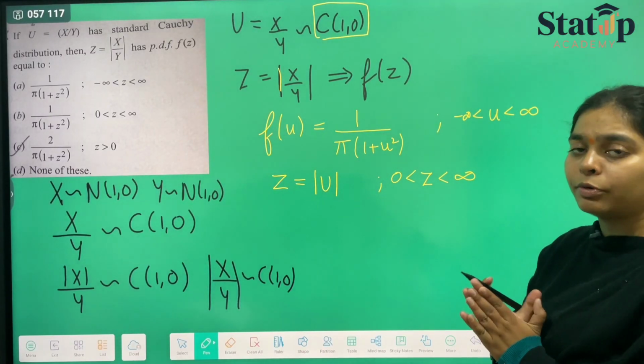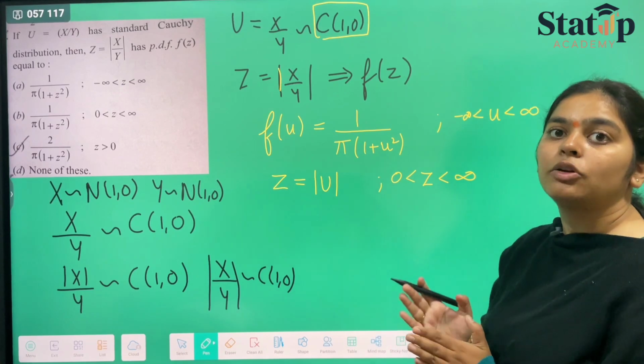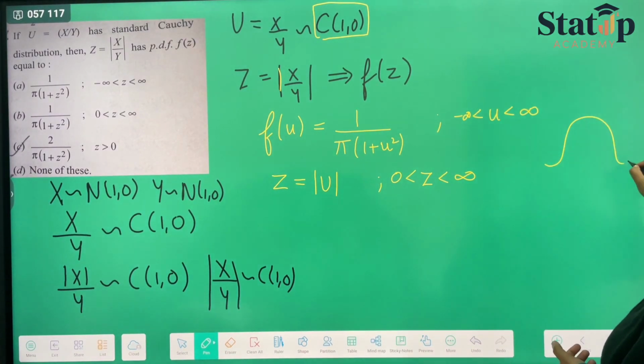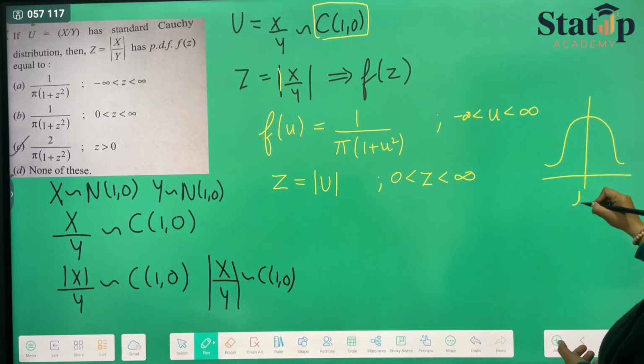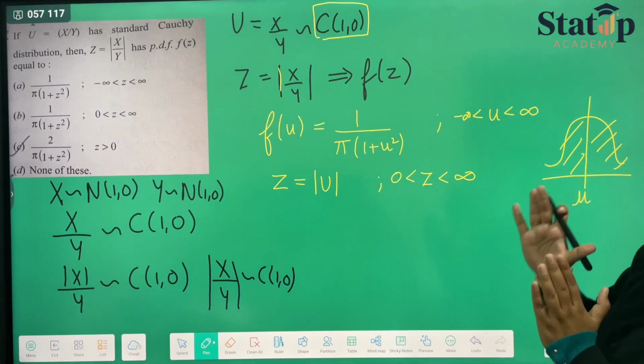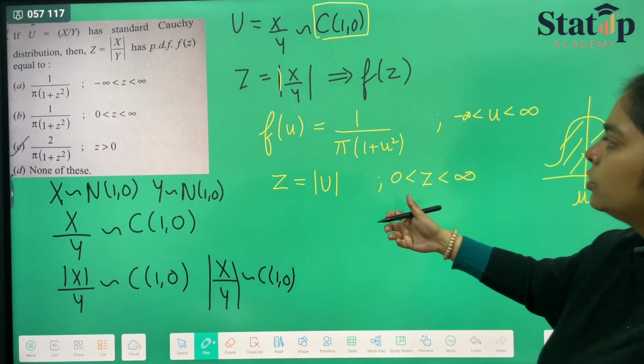But according to the property of Cauchy distribution, we know that Cauchy distribution is symmetric about mu. So here also it is equal, and here also it is equal. So this becomes 2 times. If we take the modulus, then from 0 to infinity it will become 2 times.